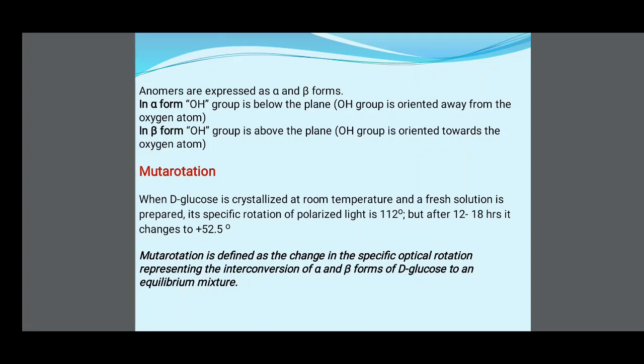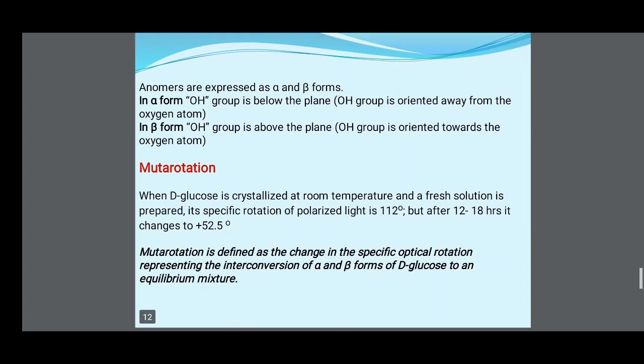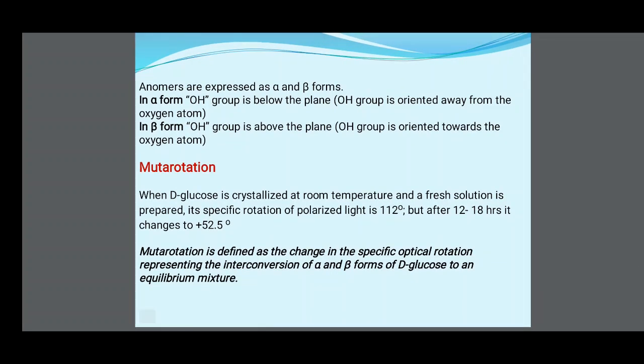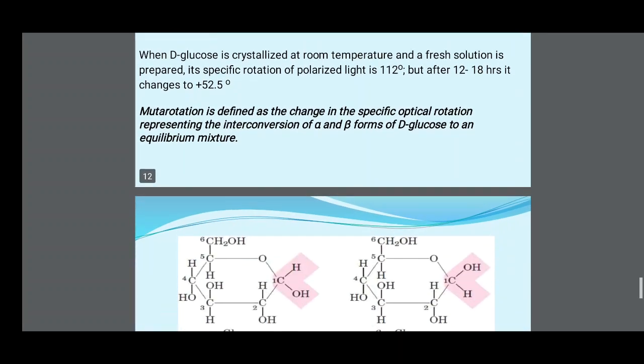Then mutarotation. When D-glucose is crystallized at room temperature and a fresh solution is prepared, its specific rotation of polarized light is +112 degrees, but after 12 to 18 hours it changes to +52.5 degrees. Mutarotation is defined as the change in specific optical rotation representing the interconversion of the alpha and beta forms of D-glucose to an equilibrium mixture.